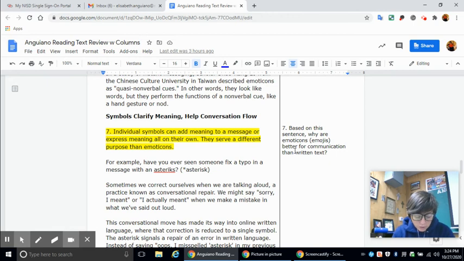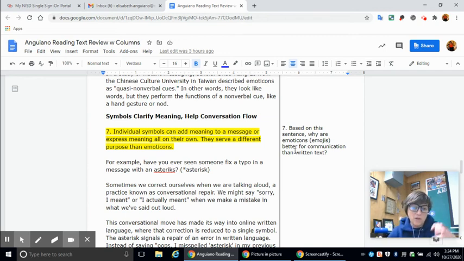Okay, and so question number, let's see. So the last two for sure are definite evidence from the text that they use to show that emoticons are better for communication than written text. So the symbols can add meaning. That was one of them. Emoticons are intended to convey feelings, right?